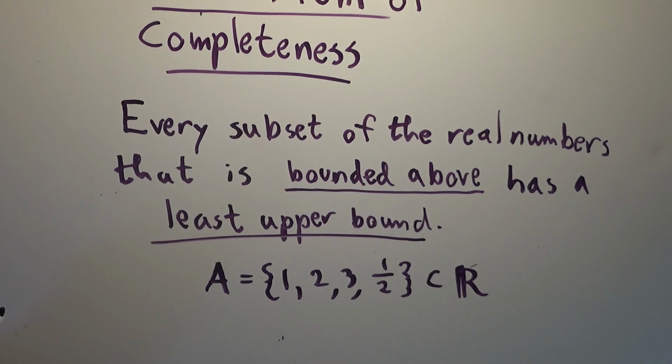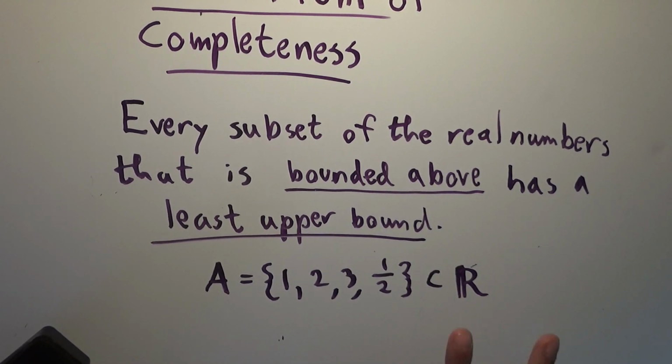And so what we're claiming is that for any subset of the real numbers that is bounded above, which means that there's some number that's greater than every element in the set, then there is a smallest number that satisfies that requirement. There is a smallest number that is bigger than everything in the set, or equal to. So for example, the answer here would be 3, because 3 is bigger than or equal to everything in this set.